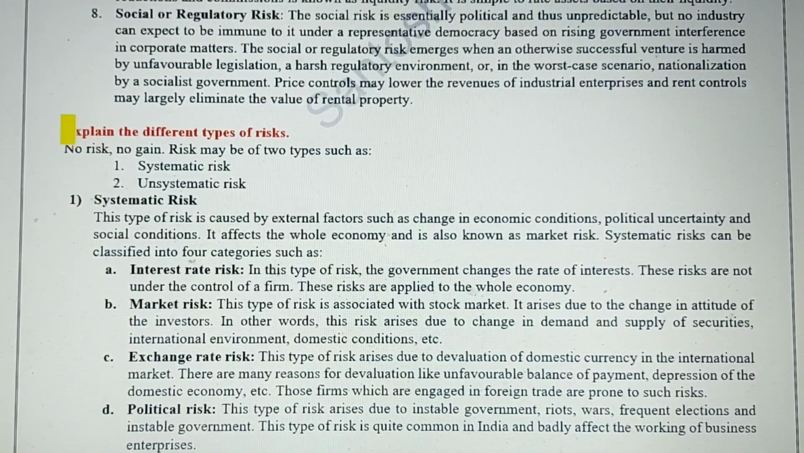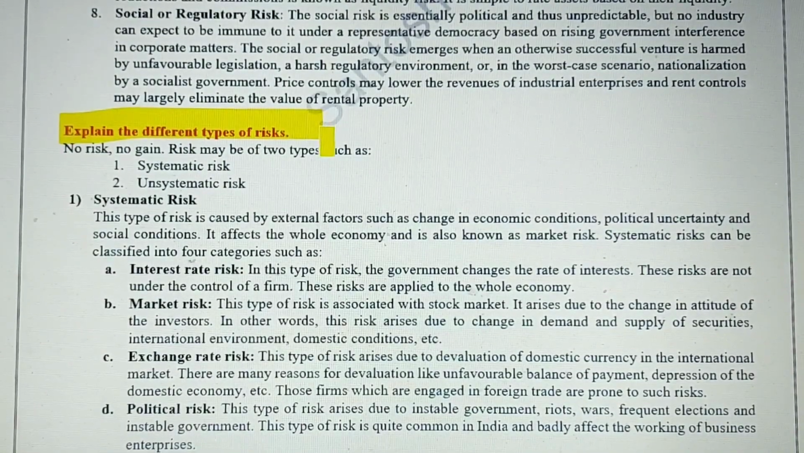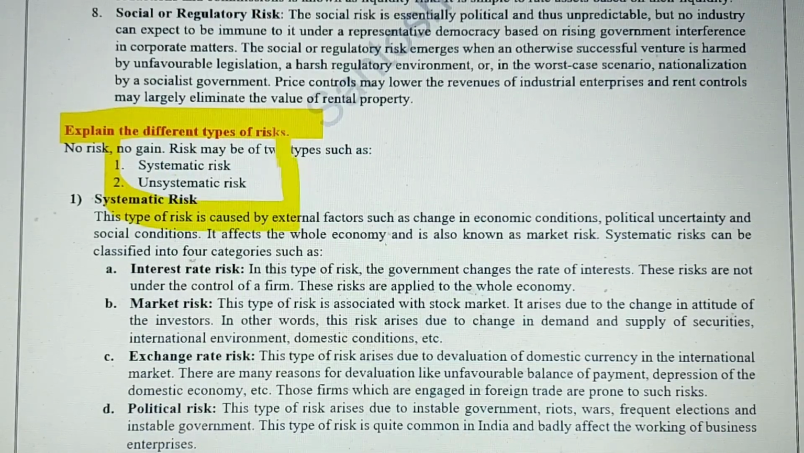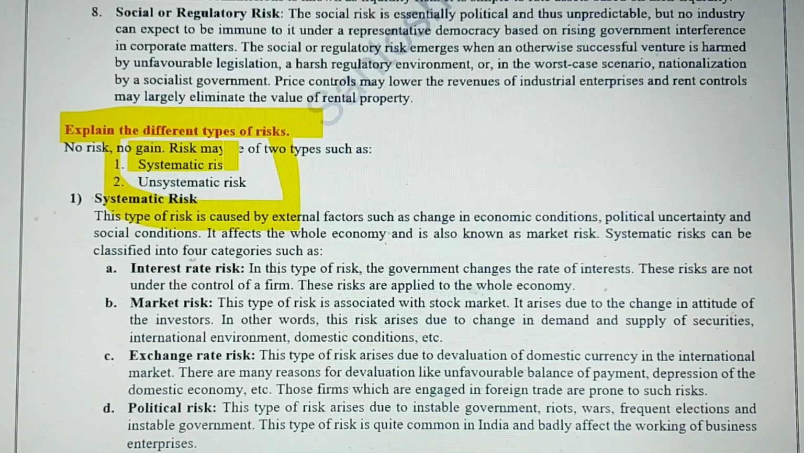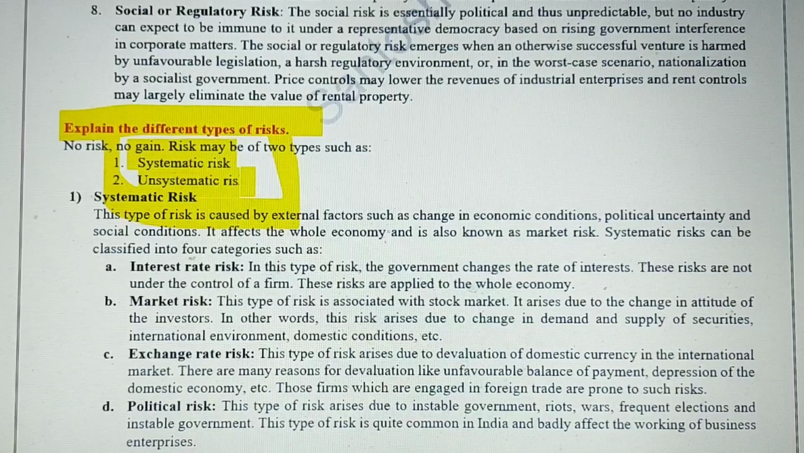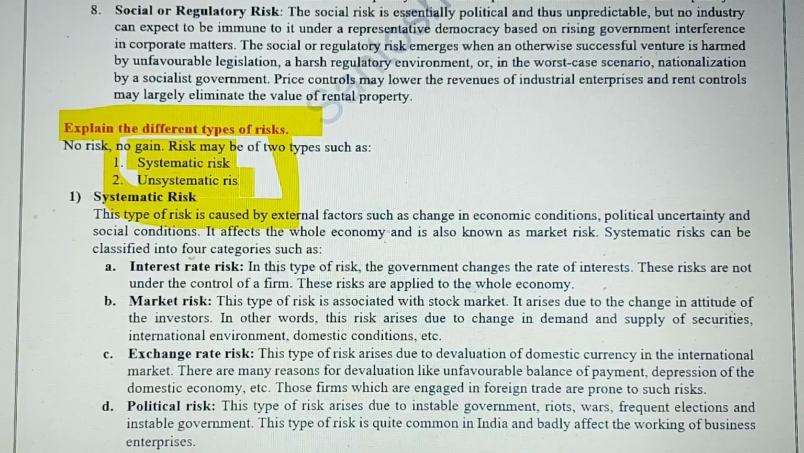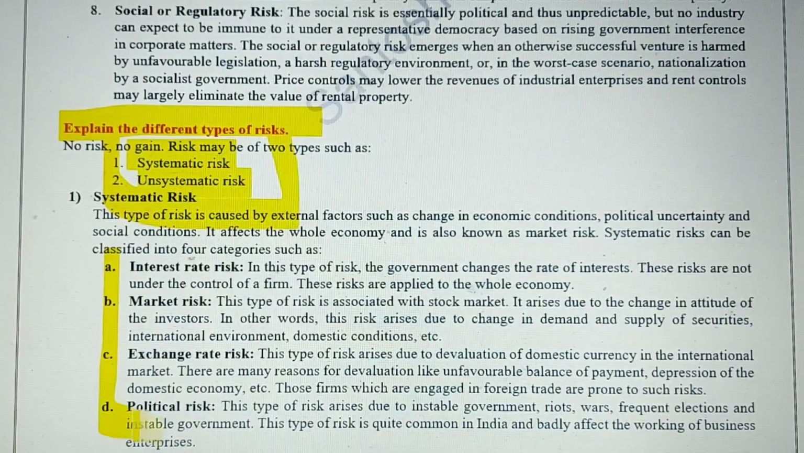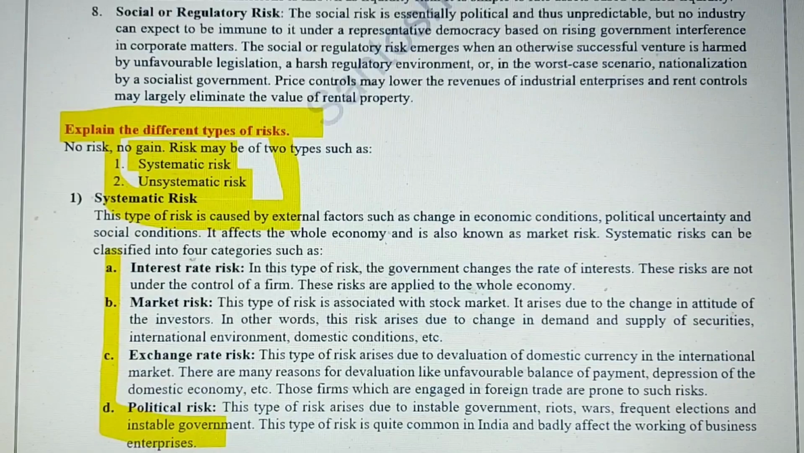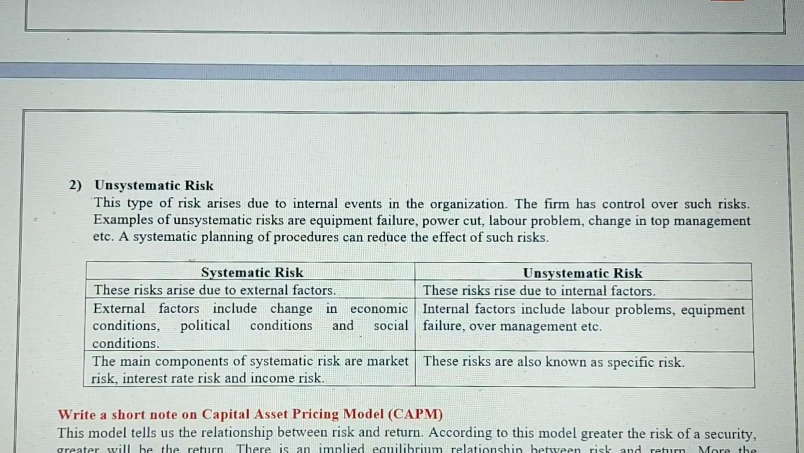And here we are with the different types of risk. Basically, these two types of risk are faced: one is systematic, the other is unsystematic. Again, systematic risk is divided into different parts, and you can also get the difference between systematic and unsystematic risk to write.